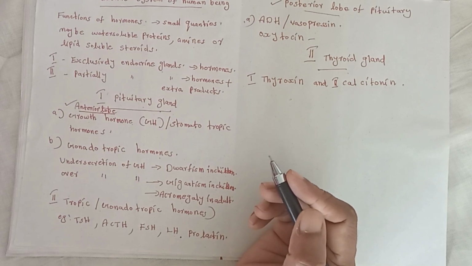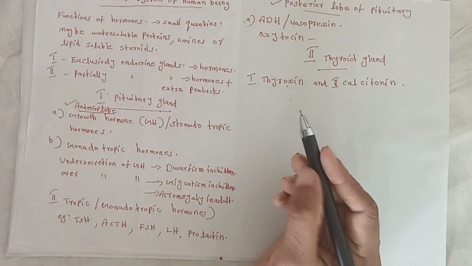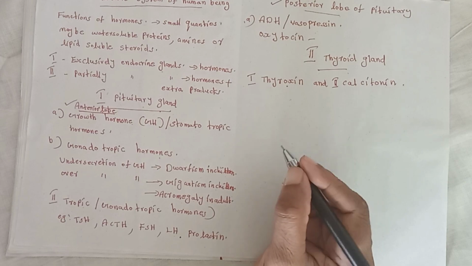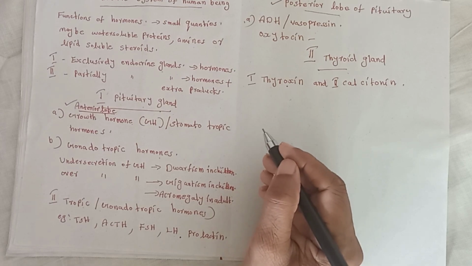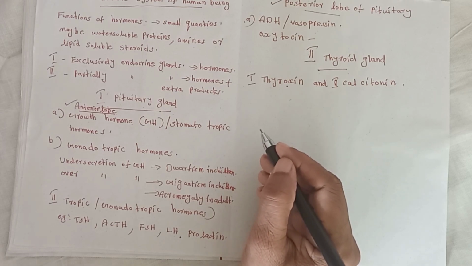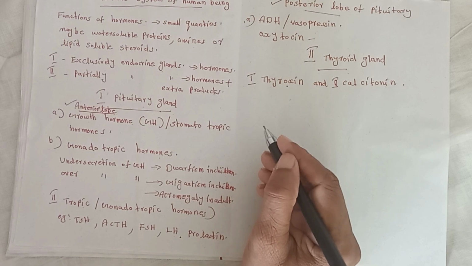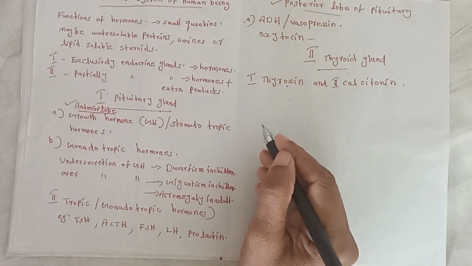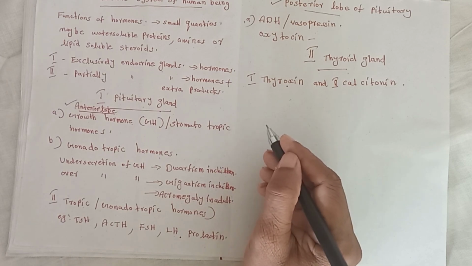Thyroxine regulates basal metabolism. What is metabolism? The total chemical activities that take place in cells is known as metabolism. Thyroxine regulates basal metabolism, controls growth and development, ossification of bones. Ossification means deposition of calcium in bones. It also maintains body temperature and mental development in children.